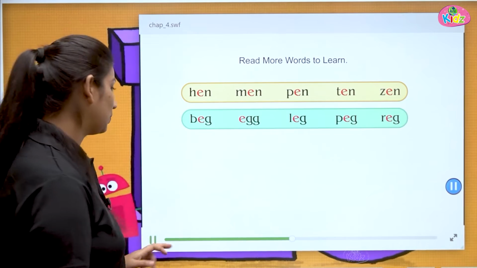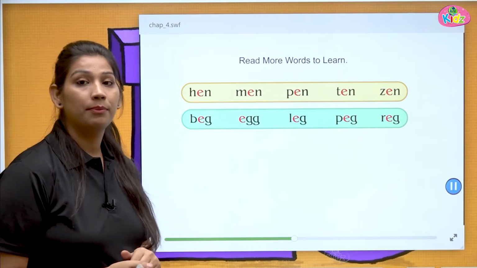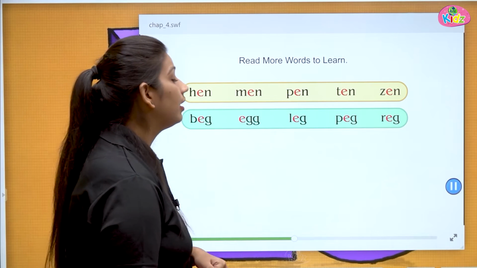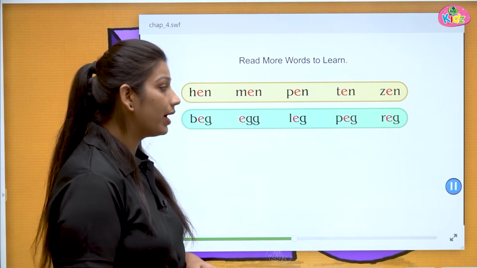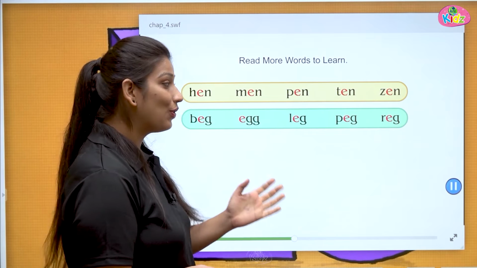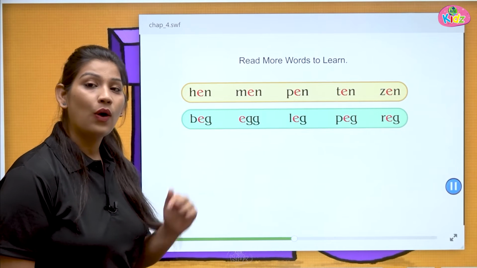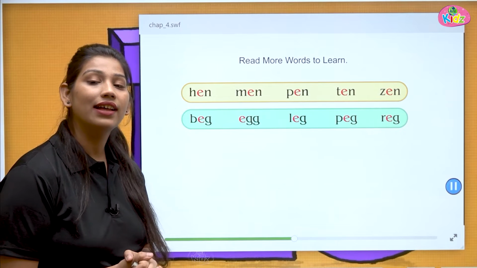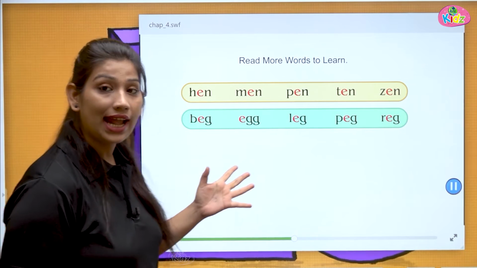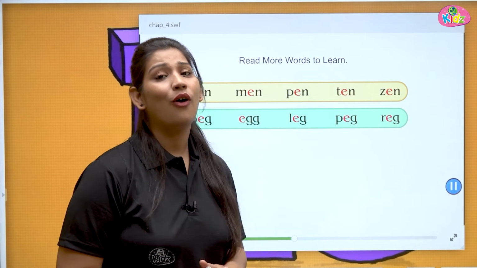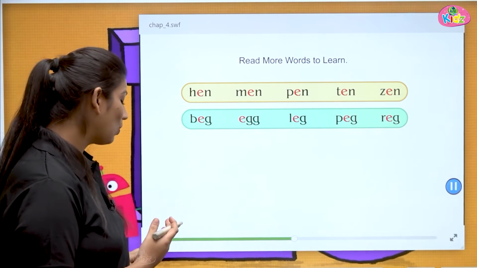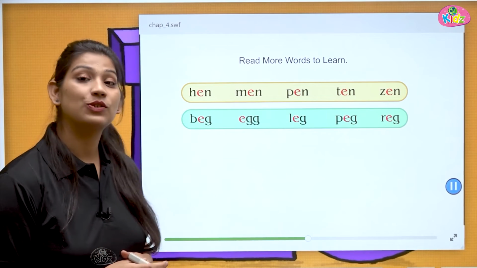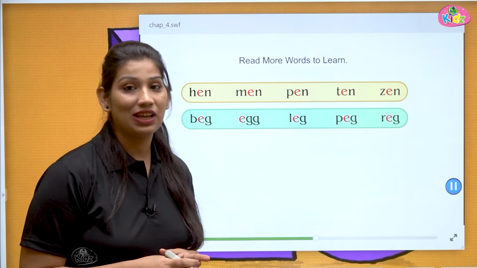Next, we have the words with the "eg" sound. B-eg, beg. L-eg, leg. P-eg, peg. R-eg, reg. All these words are with the "eg" sound. Beg, leg, peg, reg. All these are rhyming to one another, because all of them end with the same sound. So that means they are rhyming words.